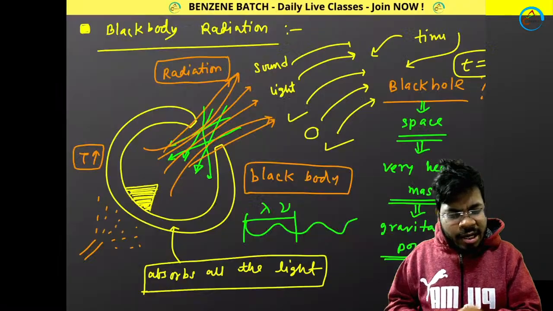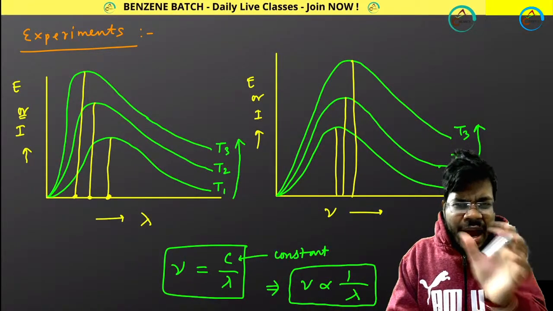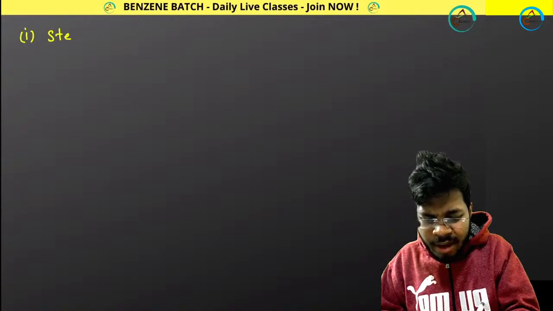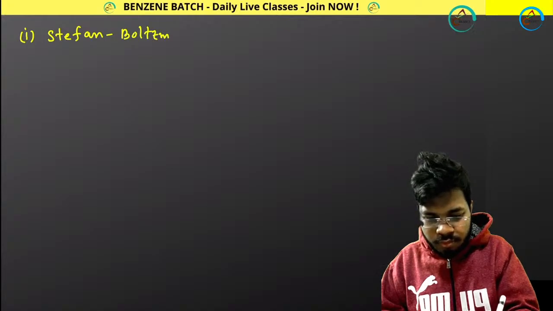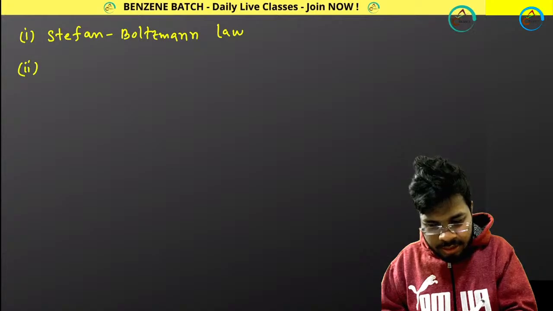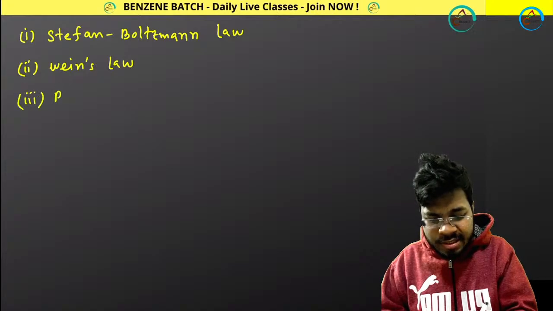Okay. So let me tell you the names of those classical mechanical theories which tried to explain this plot. The first was the Stefan-Boltzmann law. Then Wien's law. Then Rayleigh-Jeans law.